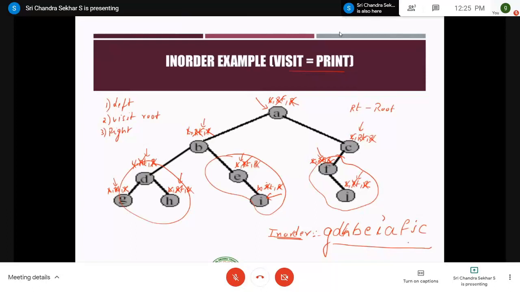Right? Let me check whether I got the correct answer or not. The correct answer is GDHBEIAFJC. Right? This is how we perform the in-order traversal.